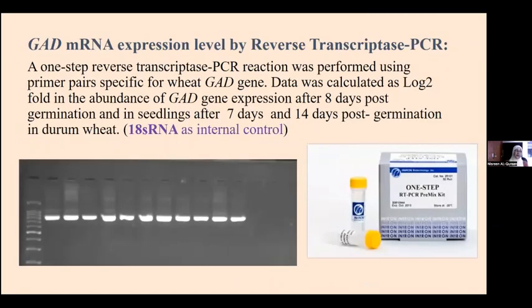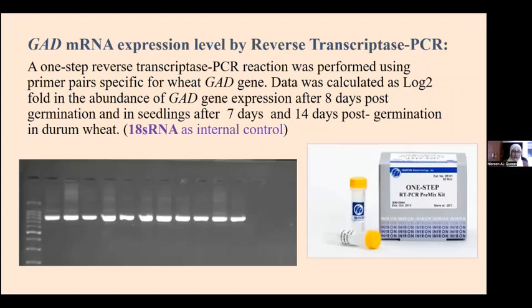GAD messenger RNA expression was done by reverse transcriptase. We used one-step RT-PCR premix kits, and then we calculated the fold expression relative to the internal control, which is 18S ribosomal RNA. So for every parameter we measured, we used 3 time points: 8 days post germination, after 7 days of subjecting the seedlings to drought stress, and also after 14 days.